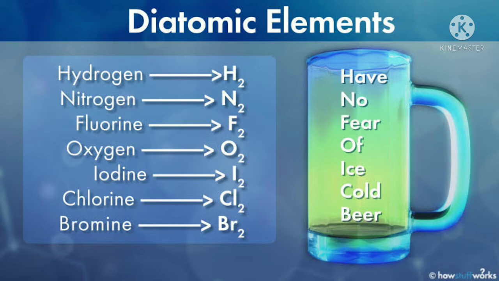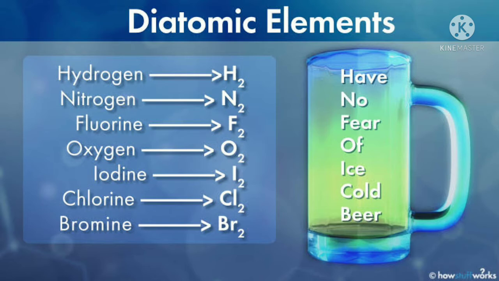How? See from there. Have: H is hydrogen, H2, diatomic. Hydrogen is always in the molecular state, H2. No: N, nitrogen, N2. Fear: F, fluorine, F2. Of: O, oxygen, O2.